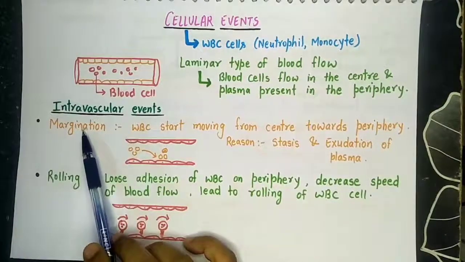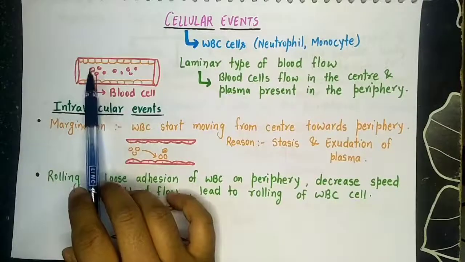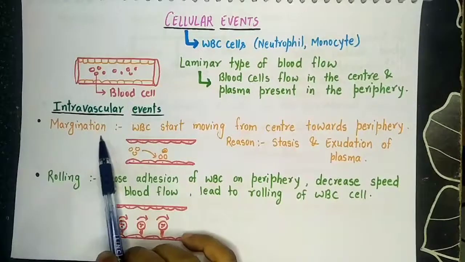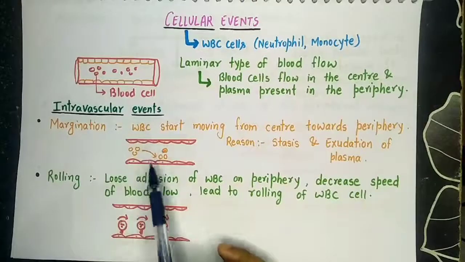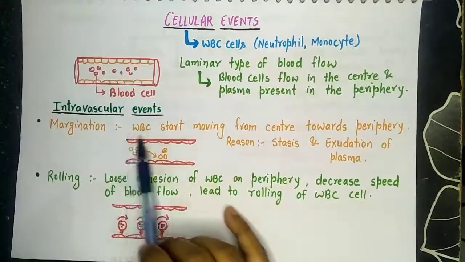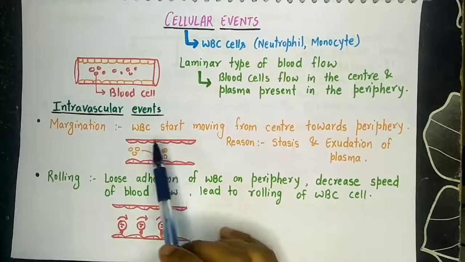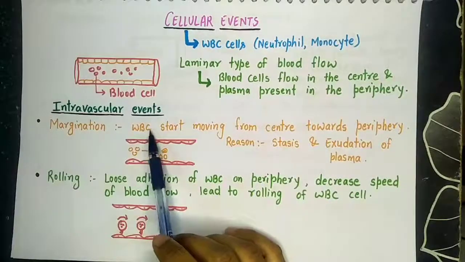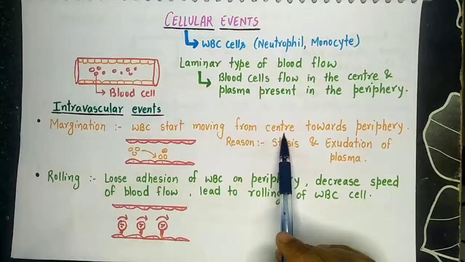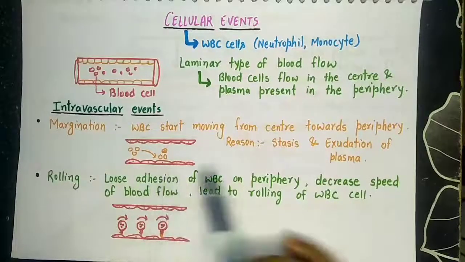First one is margination. This is a peripheral margination. Normally, the blood cells flow in the center of the blood vessels, but in acute inflammation, there will be peripheral margination of the blood cells, especially WBC, that is neutrophil and monocyte, to the periphery. Here WBC that is normally present at the center of the blood vessels start moving from center towards the periphery. And what is the reason behind the peripheral margination?